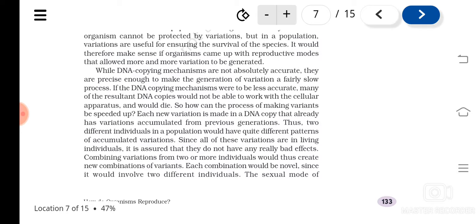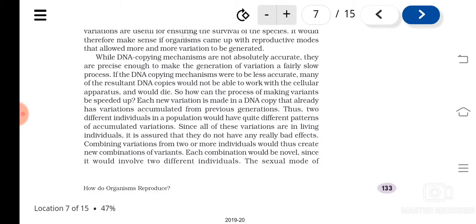It means the variations formed in one individual may be different from the other one, isn't it? And because of this, two individuals in a population are not the same, they will be different. Understood? All these variations are in living individuals, so it is assured that they will not have any bad effect and they can survive.